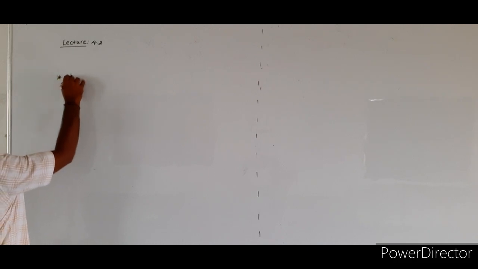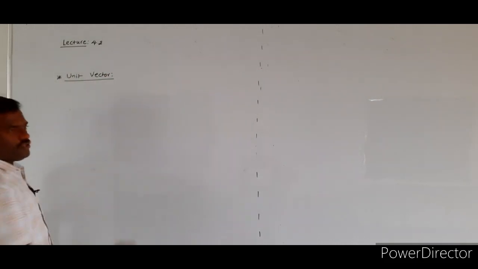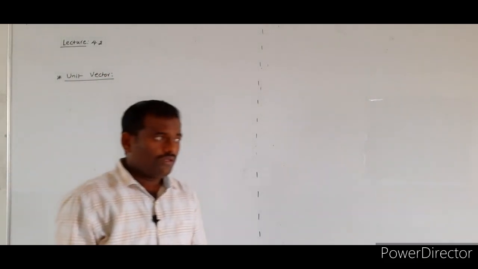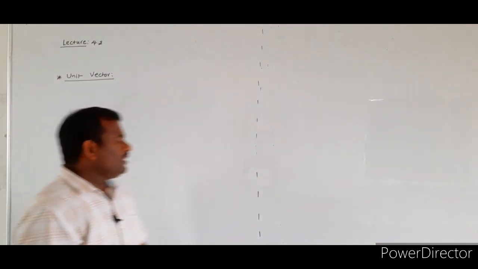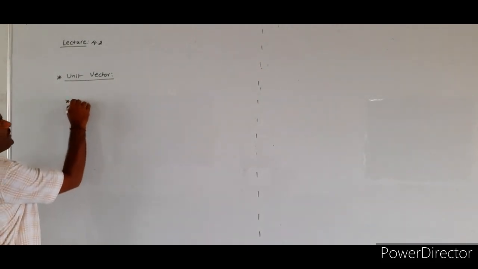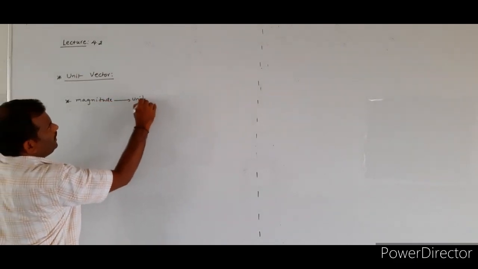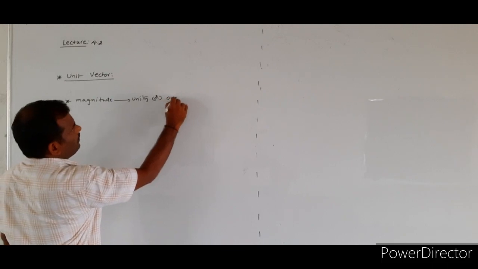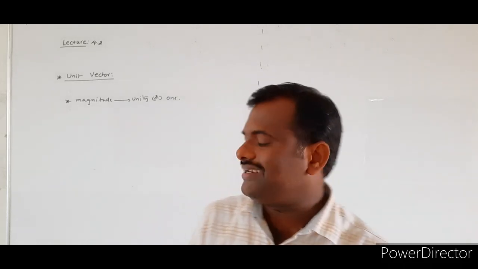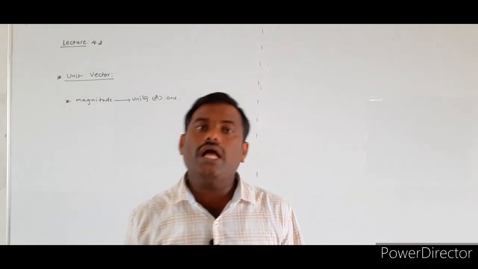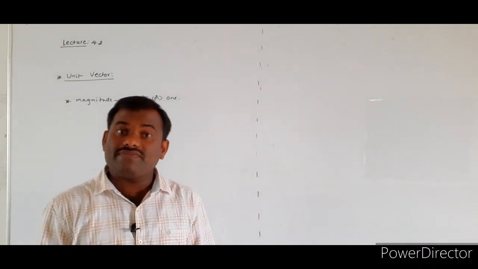Next vector is the unit vector. In the last class also we discussed it; once again we will discuss it here. What is meant by a unit vector? How can we define the unit vector? The vector whose magnitude is either unity or 1, such a vector is called a unit vector. Okay, the definition is okay.